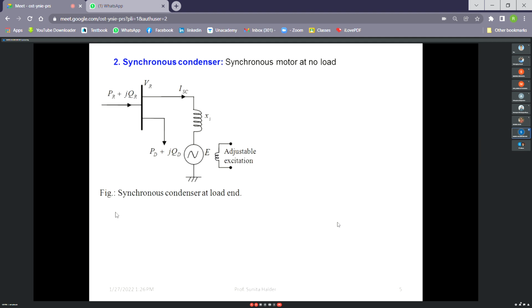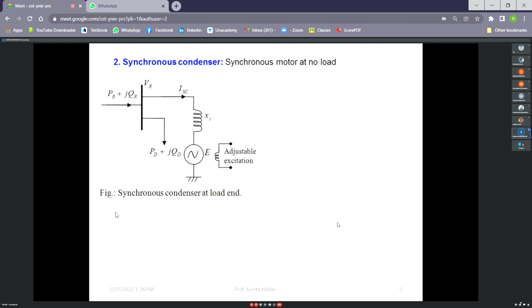Now, synchronous condenser, what is that? A synchronous condenser is actually a synchronous motor at no load. Then why is the name condenser? Actually, a capacitor is known as a condenser. So I think this name has come from that. So a synchronous condenser is actually a synchronous motor, but it is used only for the compensation purpose, not for the motor purpose.